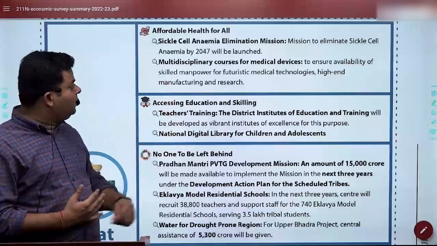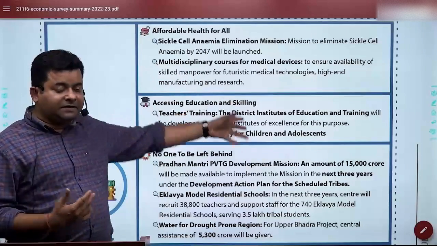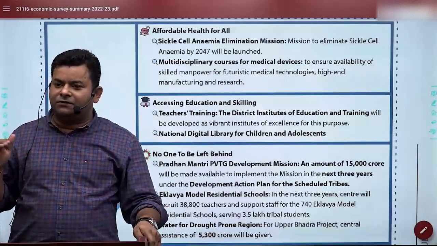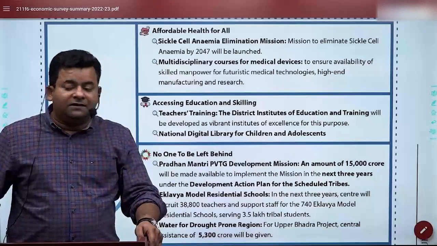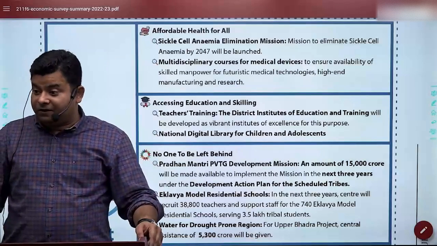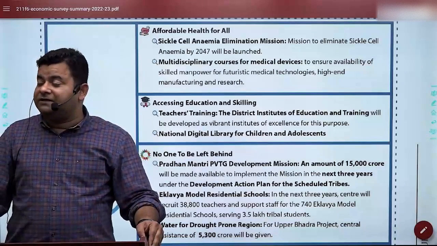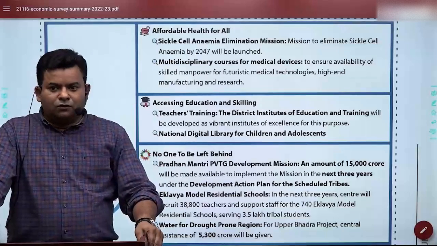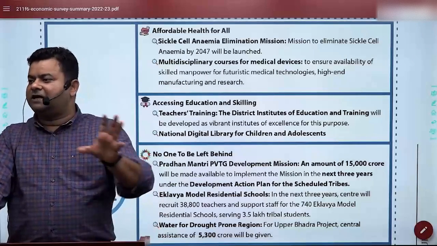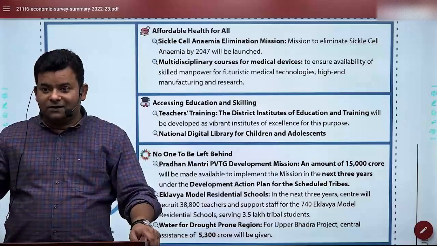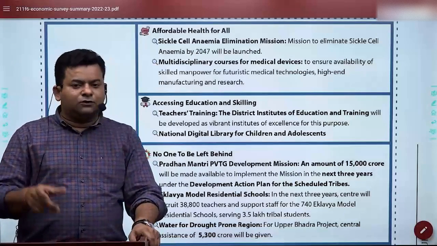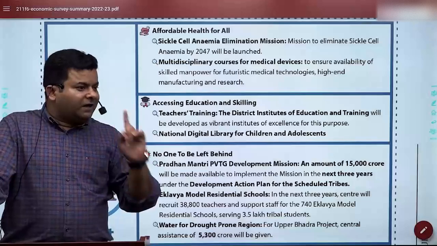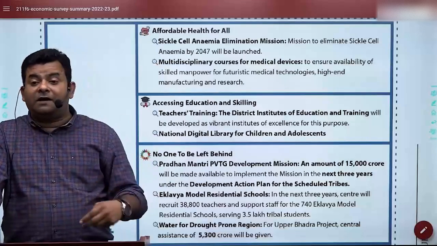Then a multidisciplinary course for medical devices, that is there because India is now, do you know that in the last 2 years, one item is surprisingly increasing in the export of India. And one of these items is pharmacy. And that's why now India is considered the world's pharmacy. Do you know we rank first now in generic drugs? Those who don't know, generic drugs means drugs on which patents are not applicable. Please, they are not inferior drugs. The only difference is the patent is not applicable. So any drug after 20 years becomes a generic drug. So in generic drugs, India ranks 1 now. And even globally, in the pharma market, we are third now.